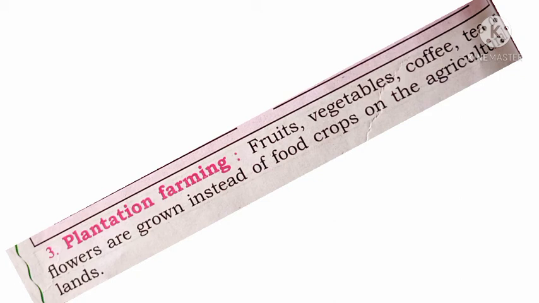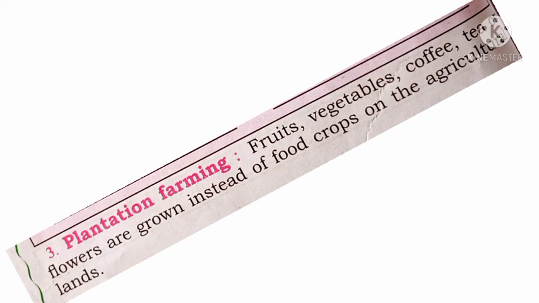This type of farming is called plantation farming. See, once again, fruits, vegetables, coffee, tea or flowers are growing instead of food crops. For example, food crops means jawar, wheat, ragi, pearl millet. Except these food crops, they are growing fruits, vegetables, coffee, tea, flowers, etc. This type of farming is called plantation farming.